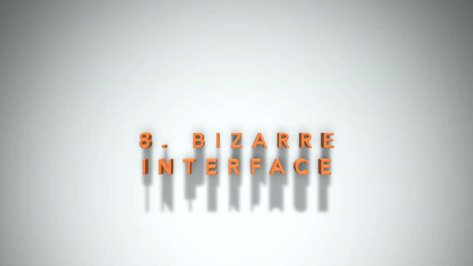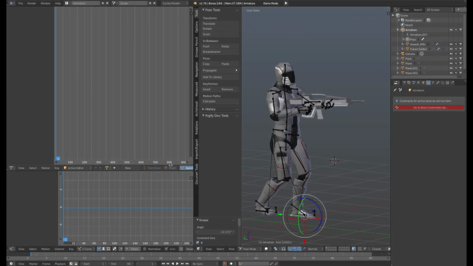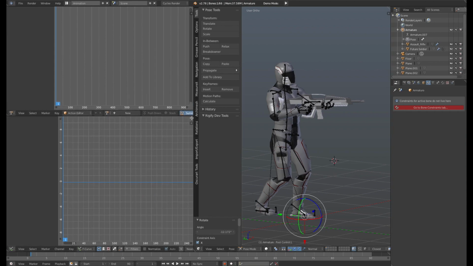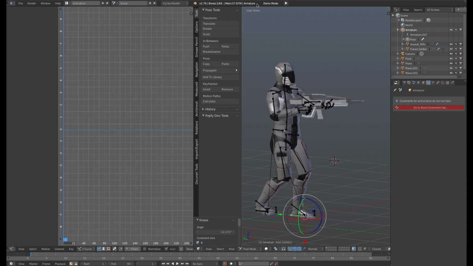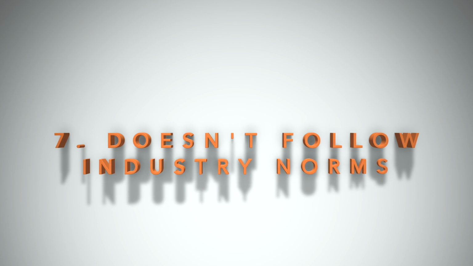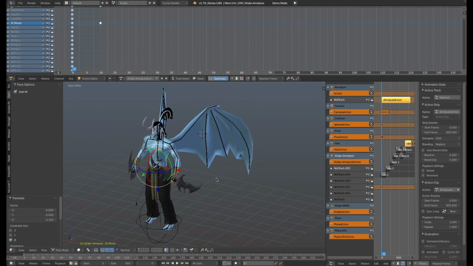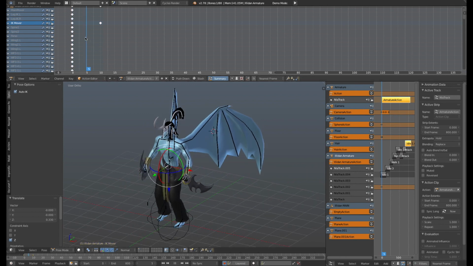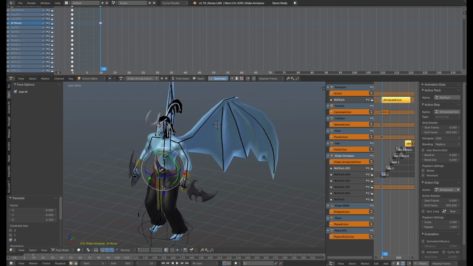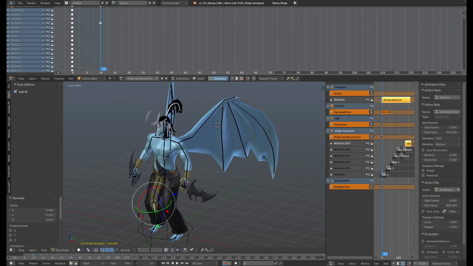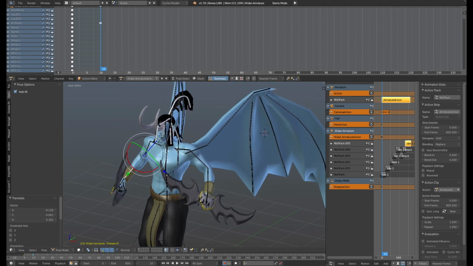Number 8. Bizarre interface. Many of you would put this at the very top of the list, and I can see it's the number one complaint new users have. I don't know if the Blender interface can or should be radically redesigned, but it should at least be the topic of conversation. Number 7, almost nothing follows industry standards of interface design. From right-clicking to select, to the fact that the entire interface is one big window, nothing in Blender is standard by default. Yes, you can switch some things in the system prefs, but most of the Blender interface is just plain weird by its very nature.